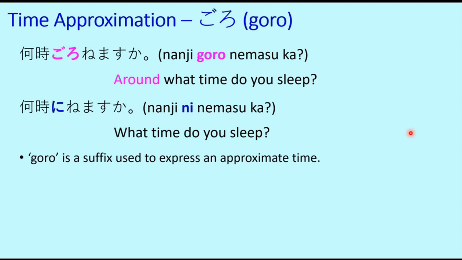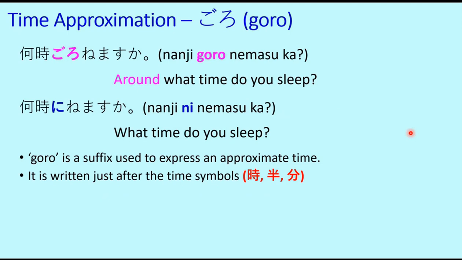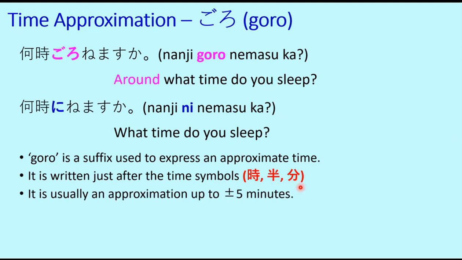Goro is a suffix used to express an approximate time. It is written just after the time symbols, for example, ji, han or pun. Ji is for hour, han is for half past, and pun is for minutes. It is usually an approximation up to plus minus 5 minutes only. If it is beyond 5 minutes, then we should not use goro.